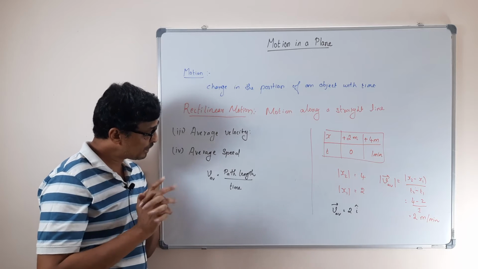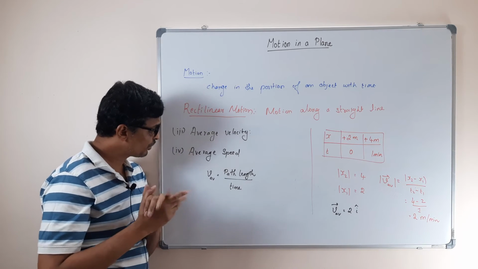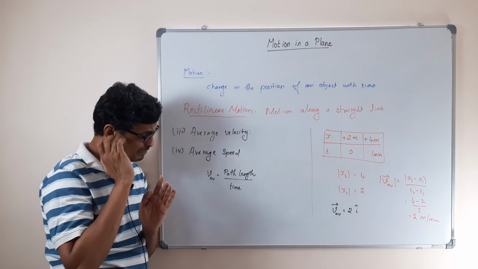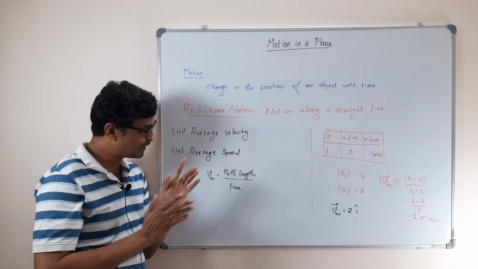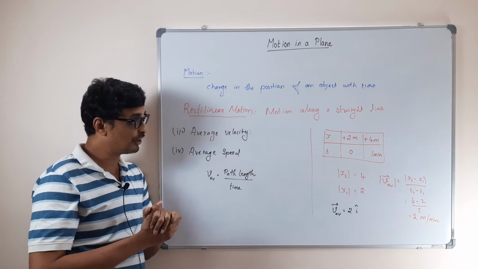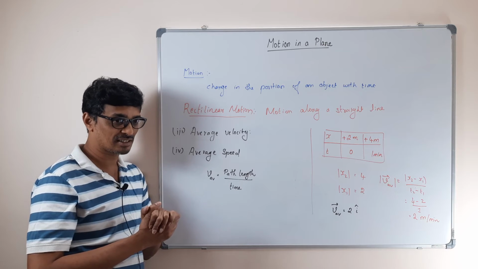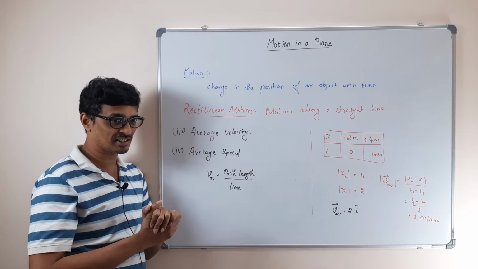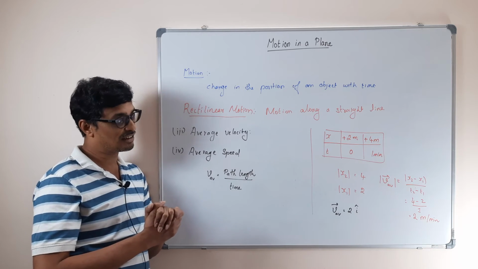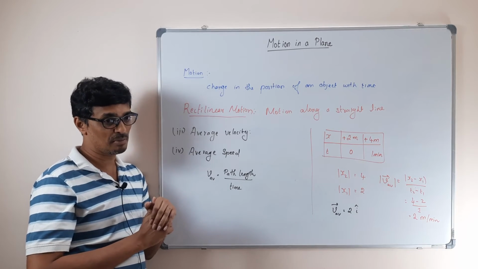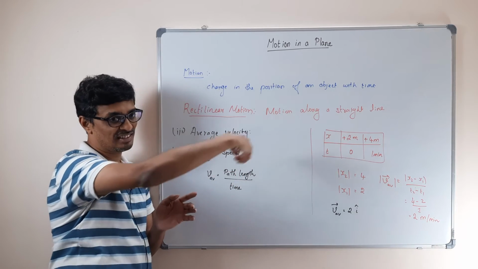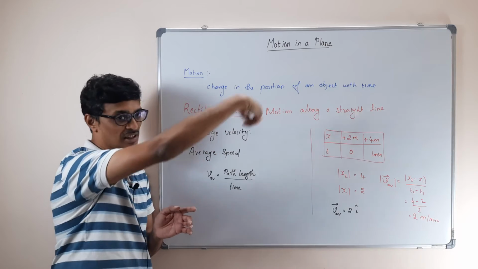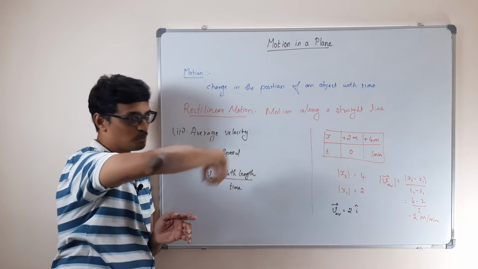Okay. So this is average velocity and average speed. Now there is something we saw in the earlier class, when you are doing differential calculus. There I was doing the same thing. If you remember, I took a line, distance and time, put a curve and then drew a slope.